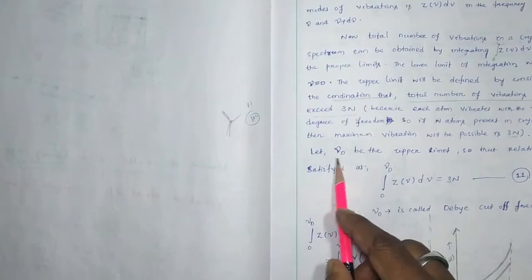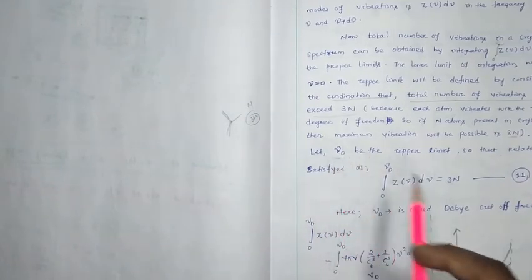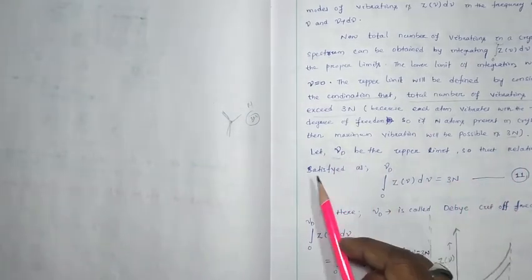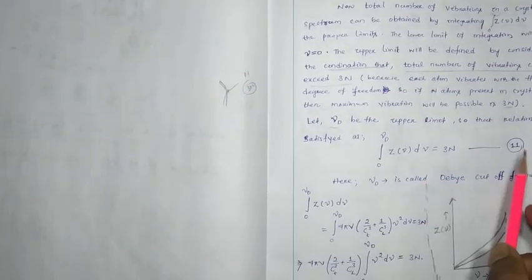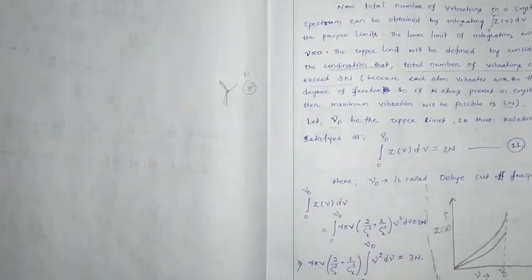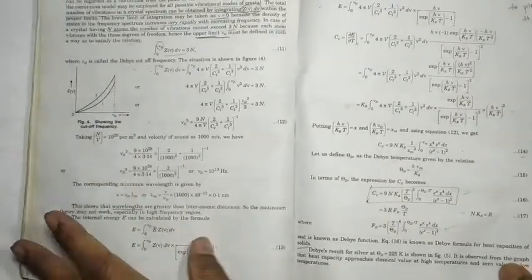Let νD be the upper limit, so that the relation is satisfied as the integral from 0 to νD of Z(ν)dν should be less than or equal to, here I have written equal to, 3N. Let it be equation number 11, because the last expression was equation number 10.